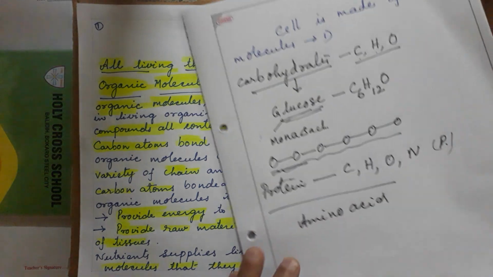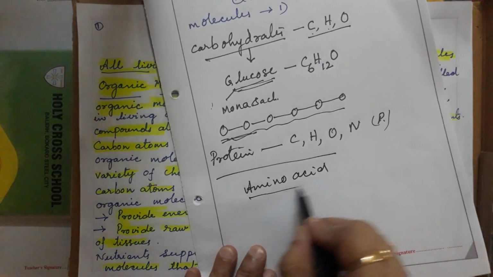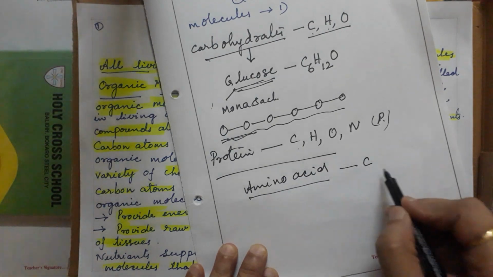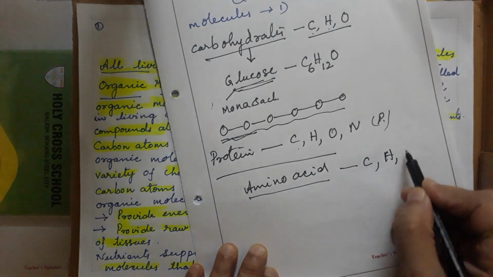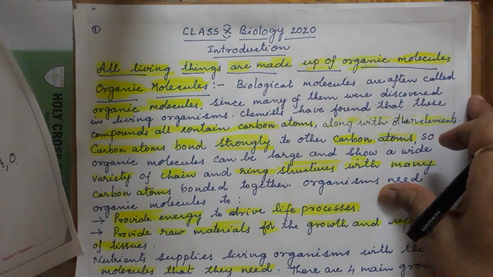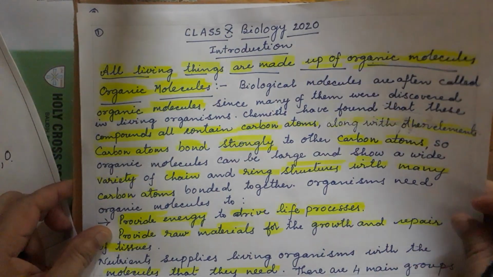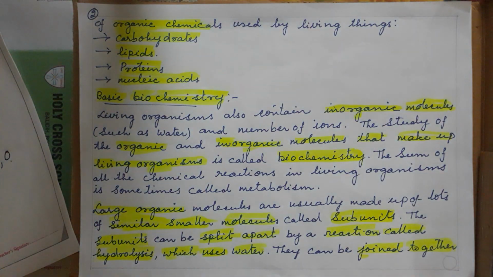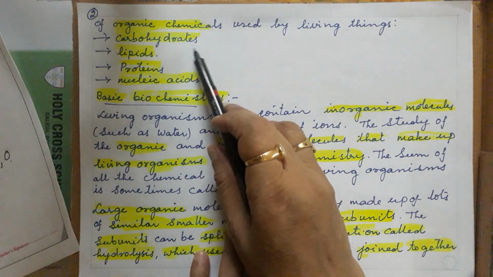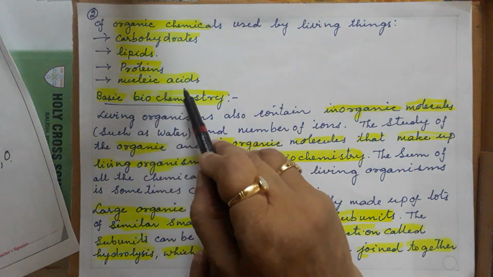That is the amino acid. So amino acid contains what atoms? Carbon will be there, hydrogen will be there, oxygen will be there. Now, there are 4 main groups. That's what we are discussing about the organic chemicals used by the living organisms: carbohydrates, lipids, proteins, nucleic acids.